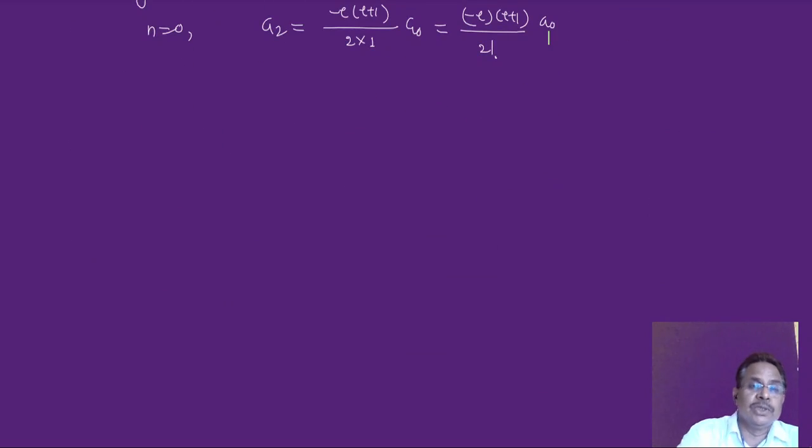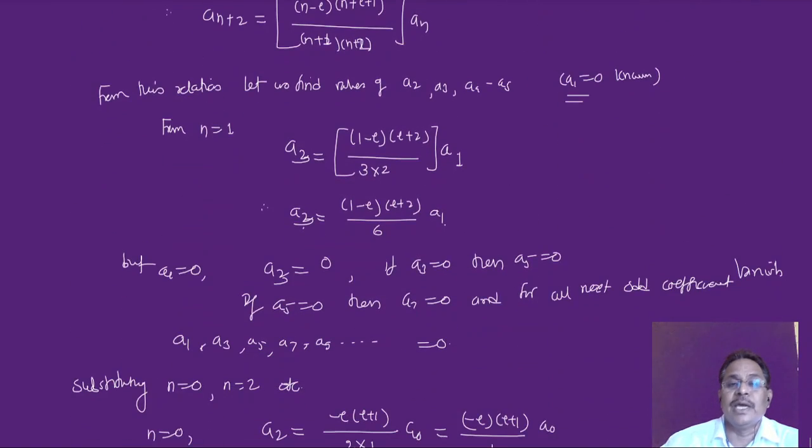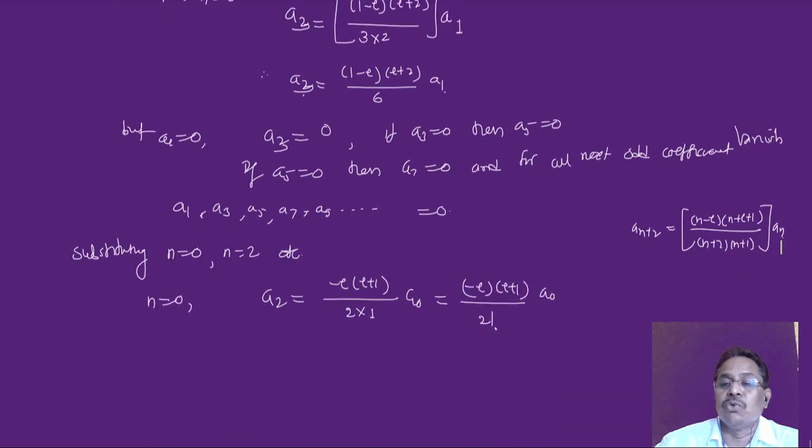Once again I'll write this equation here for our convenience. a(n+2) is equal to, in the bracket, n minus l into n plus l plus 1 divided by n plus 2 into n plus 1, multiplied by an. Here in this equation I have to put n is equal to 2.